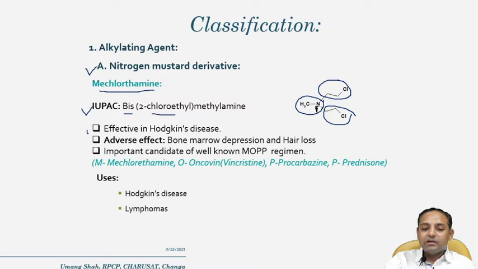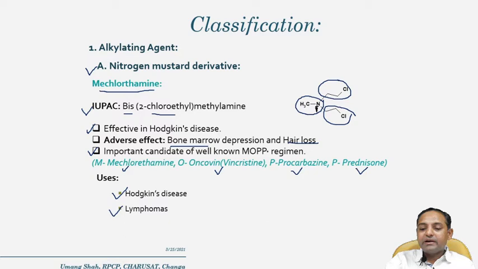It is effective in Hodgkin's disease, and adverse effects associated with mechlorethamine are bone marrow depression and hair loss, or we can say alopecia. It is an important candidate for MOPP regimens. In the MOPP regimen, four drugs are used: mechlorethamine, then Oncovin, where Oncovin is a brand name, vincristine is the drug used in Oncovin, procarbazine and prednisone. And the use of mechlorethamine is in Hodgkin disease as well as lymphomas.